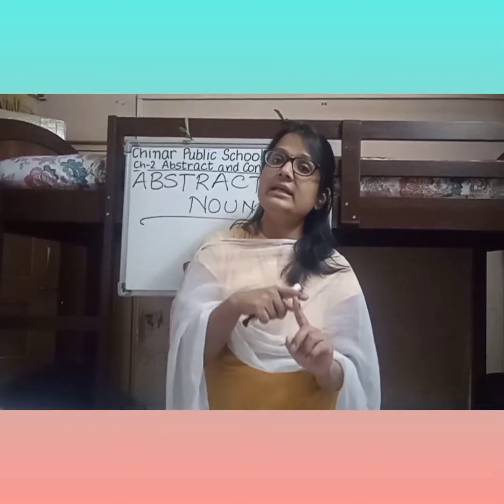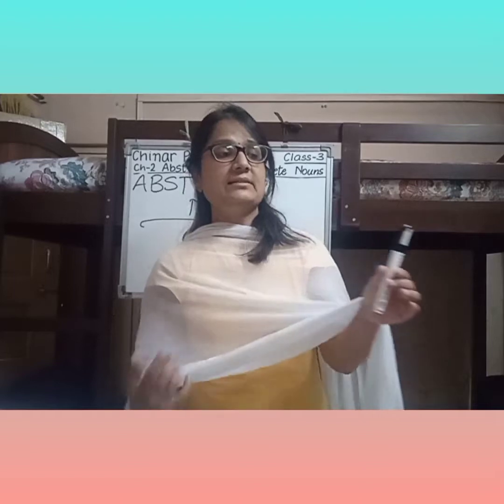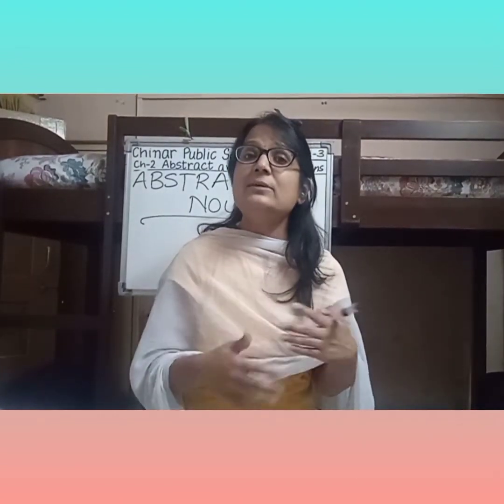Clear? So concrete nouns, we can see them physically. Like for example, marker. It's a thing. You can see it physically, you can touch this also. For example, duster. You can see it physically and you can even touch this duster. So it's a concrete noun. But if I say happiness, we cannot see happiness, we can feel the happiness in our heart. So all the nouns which cannot be seen but only can be felt are called abstract nouns.